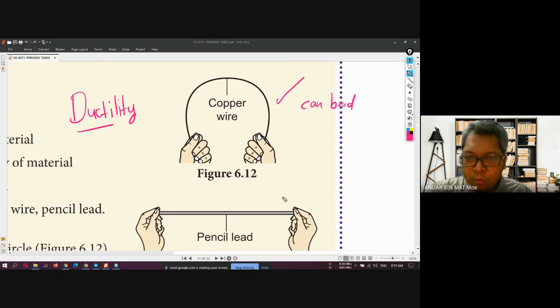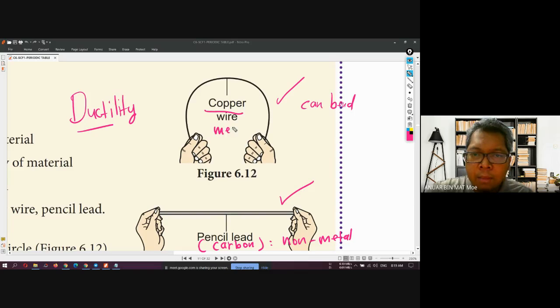Right? But what happens if you try to bend the pencil lead? Pencil lead here is actually made from carbon. Carbon is metal or non-metal? Carbon is non-metal. Okay, copper here is metal. So what happens if you try to bend the pencil lead, or the carbon?